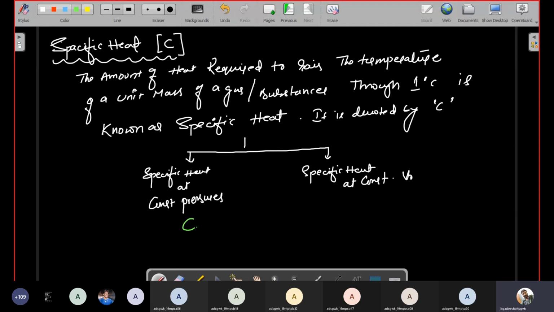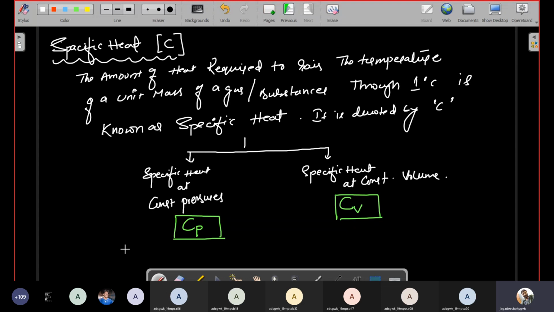C suffix P, and similarly this is C suffix V. Okay, so this is called actually specific heat at constant volume. So right now, what is specific heat at constant pressure and specific heat at constant volume?